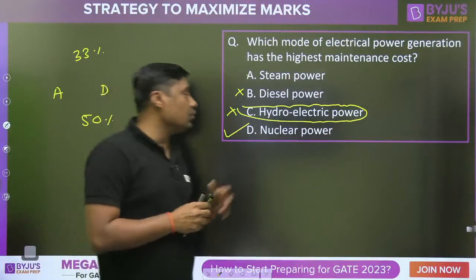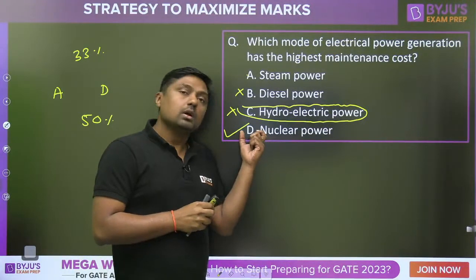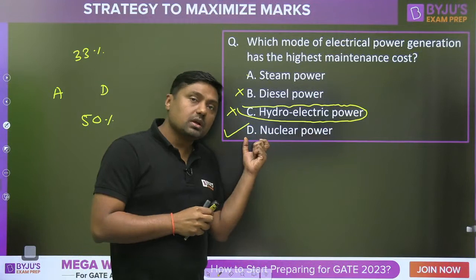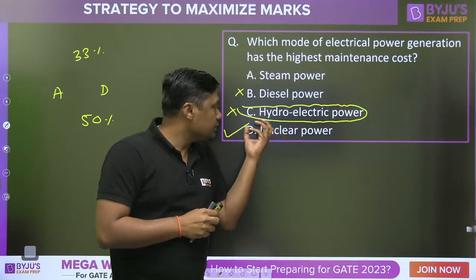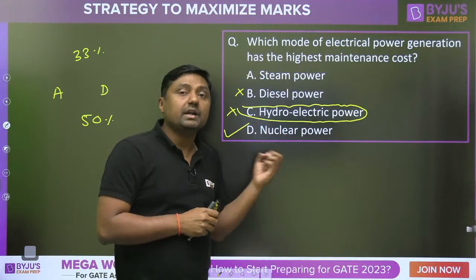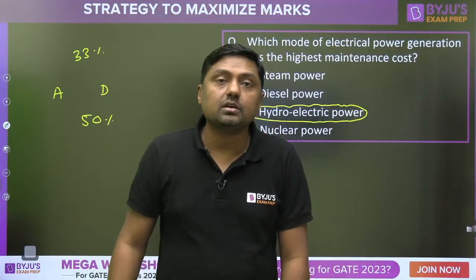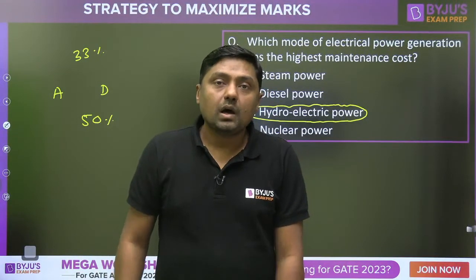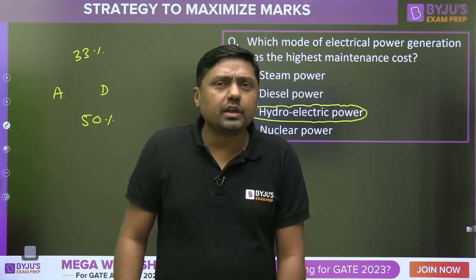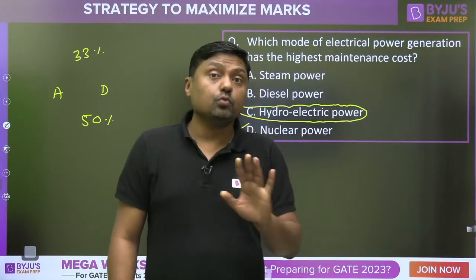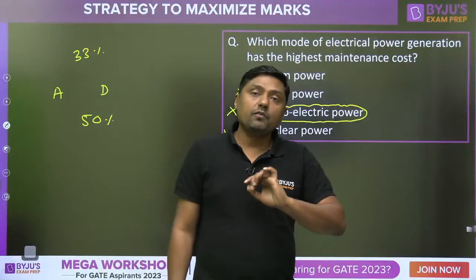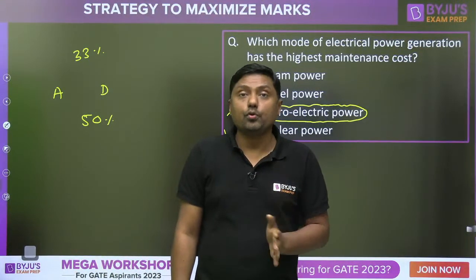Why are we not setting up the nuclear power plant? Because of what? Maintenance cost. And that is the one choice, D. 100% chance. So this is the use of what? The elimination method. Are you getting me? Are you going to take this calculated risk? It's up to you. I'm giving you the advice, but it's up to you.